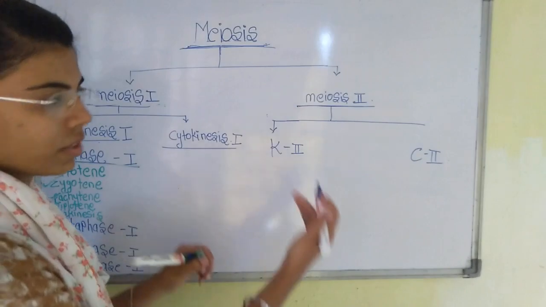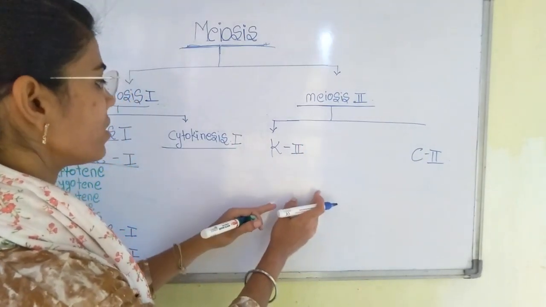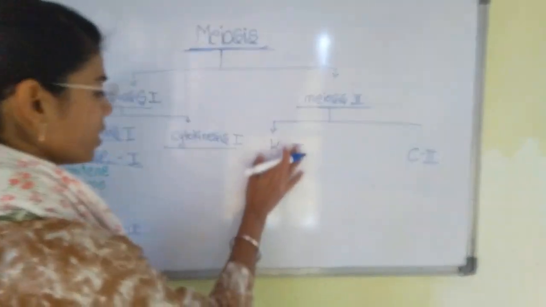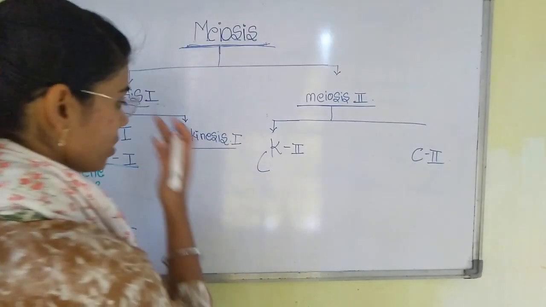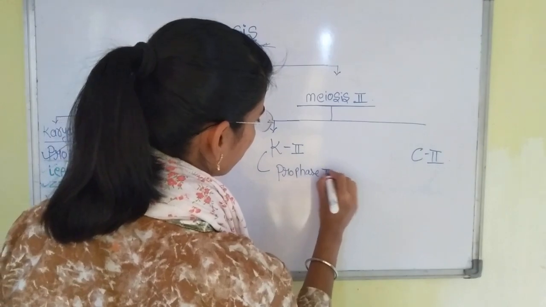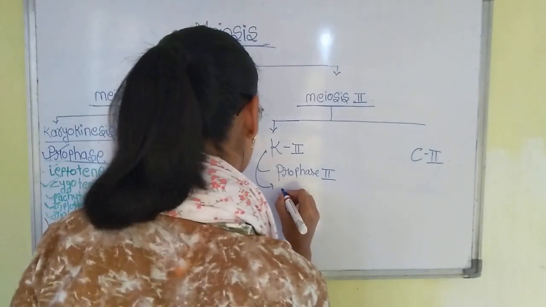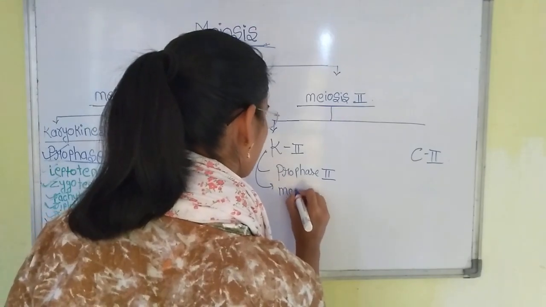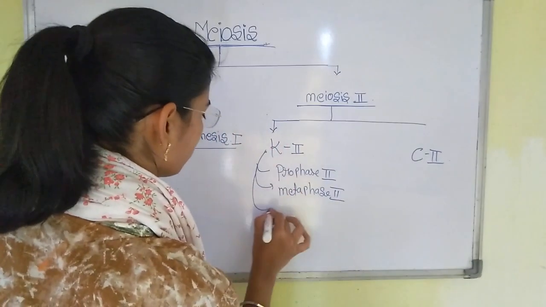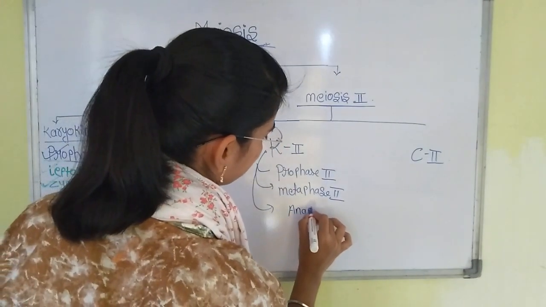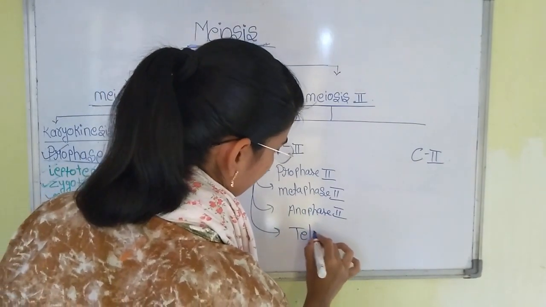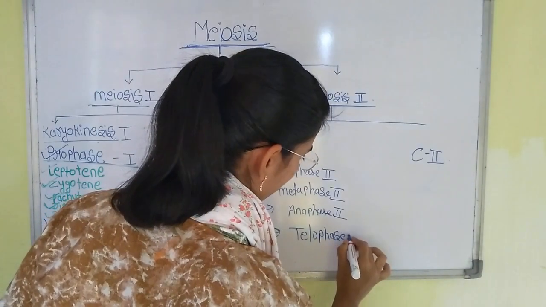Now see, meiosis 2 will also consist of karyokinesis 2 and cytokinesis 2. Karyokinesis 2 will consist of prophase 2, then metaphase 2, anaphase 2 and telophase 2.